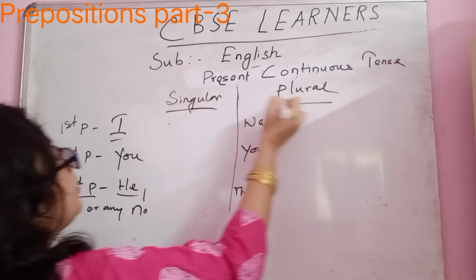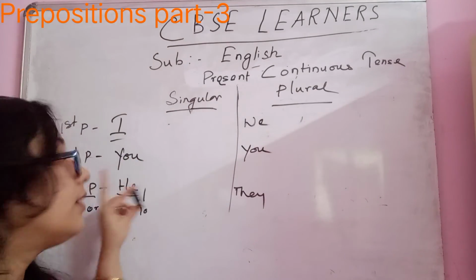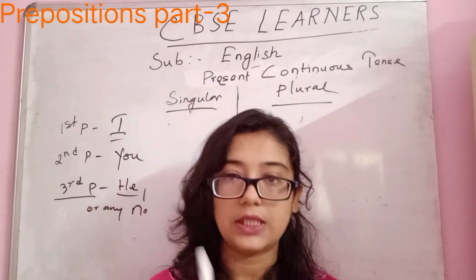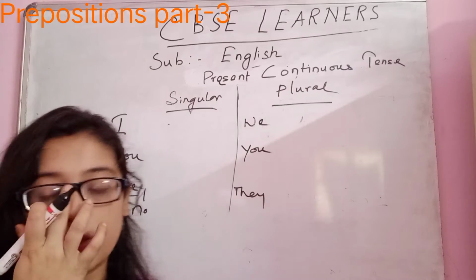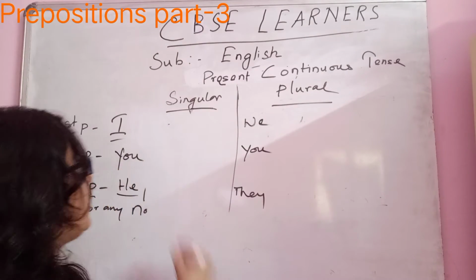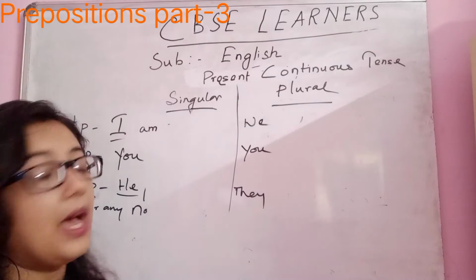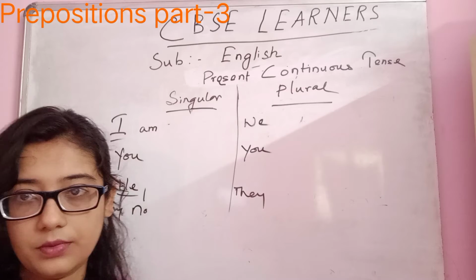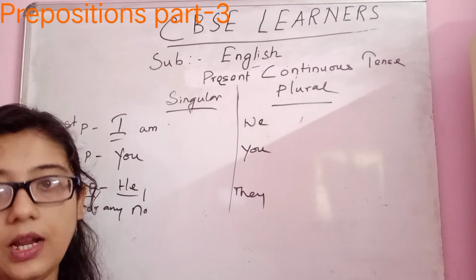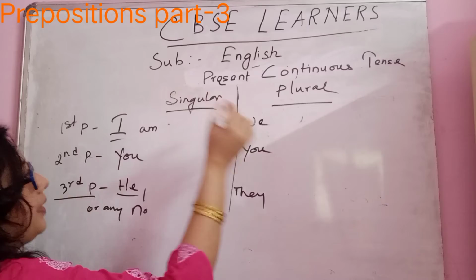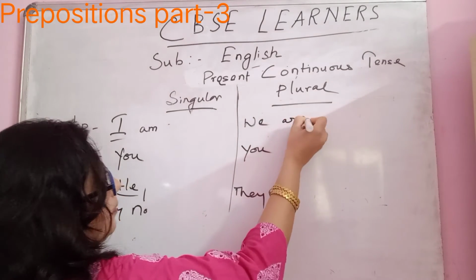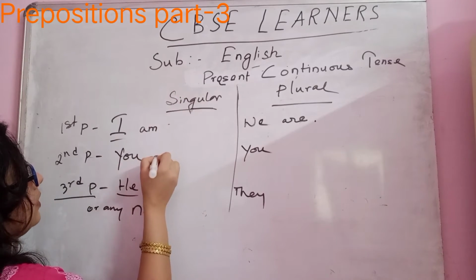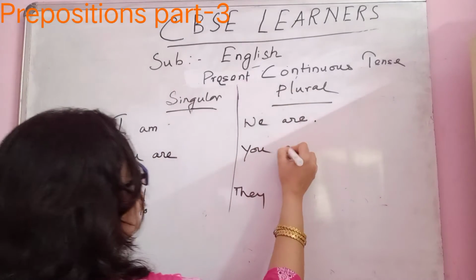As usual, singular, plural. We know first person is I. Now with first person here in continuous tense, we are going to use a helping verb. Okay. So what will be the helping verb? Helping verb along with I will be am. I am. Okay, you never say I is or I were. I was you can say, but not were. Okay. I am. We are, because it's plural. We are. You are. Plural, you are.